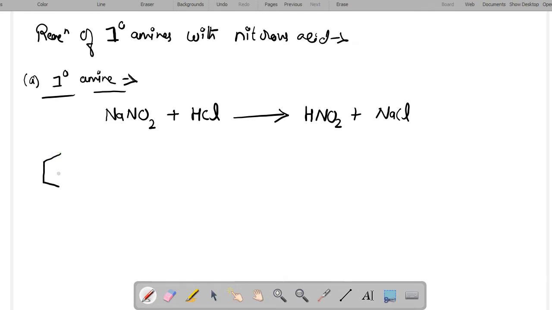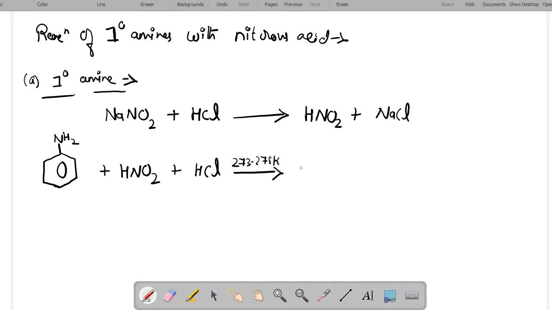Now this aniline is reacted with nitrous acid produced here in the presence of HCl, and the temperature is maintained between 272 to 278 Kelvin, meaning a very low temperature is required here.